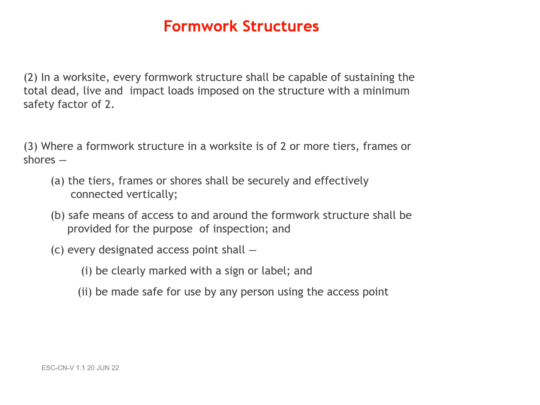Where a formwork structure in a worksite is of 2 or more tiers, frames or shores: (a) the tiers, frames or shores shall be securely and effectively connected vertically; (b) safe means of access to and around the formwork structure shall be provided for the purpose of inspection; and (c) every designated access point shall (1) be clearly marked with a sign or label, and (2) be made safe for use by any person using the access point.